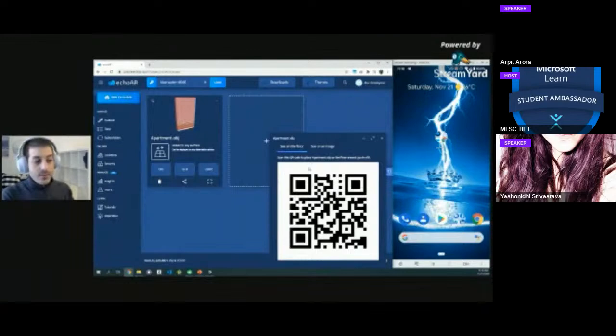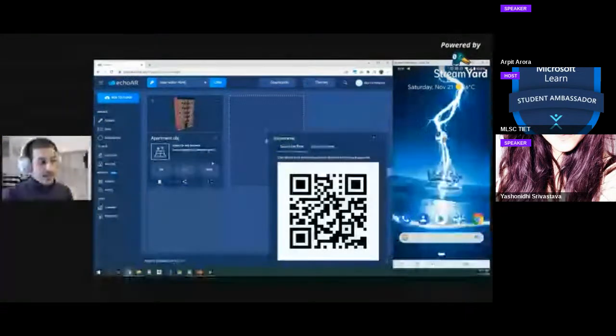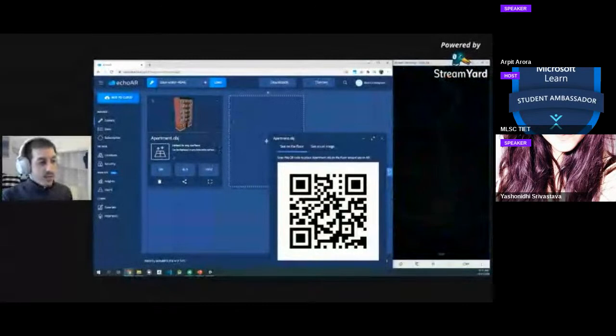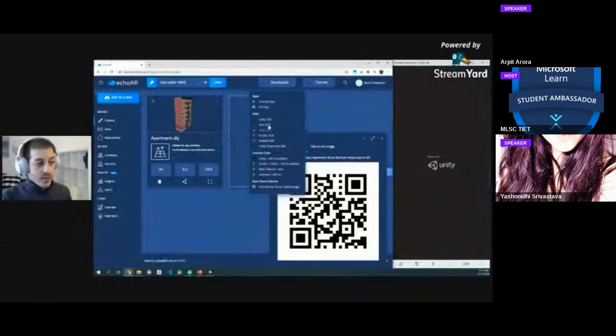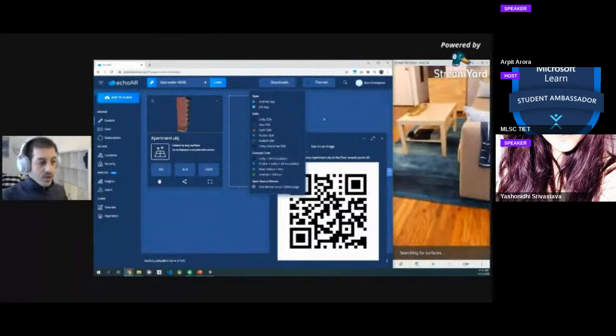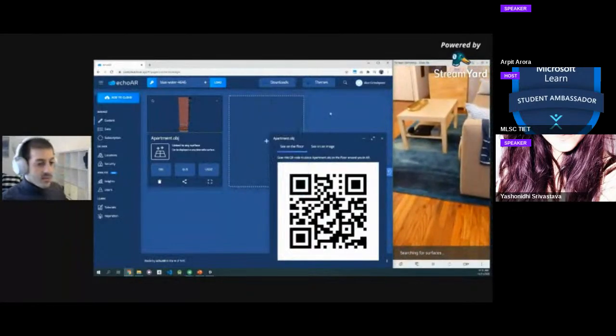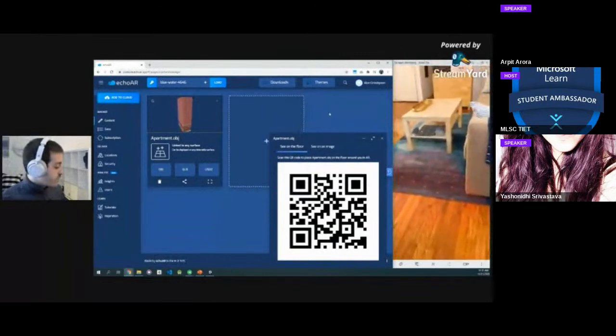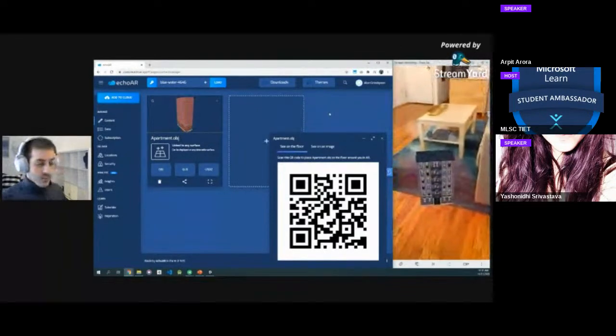So now that we've seen mobile web, let's see another example of how you can build applications, and later we're going to dive into that, and that's Unity. It's a game engine that a lot of developers love to use. So I'm going to open a sample Unity app. Our Unity SDK is right here, so you can download that, and we have a bunch of sample apps. We're going to talk about that later. So I'm going to open this Unity app. Super simple. Again, it recognizes the floor, showing the 3D model on the floor, very similar to what we had earlier.